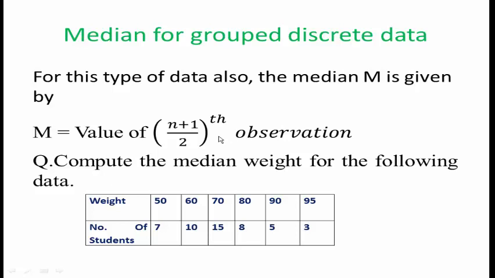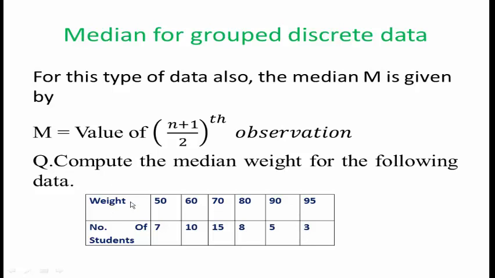As in the individual series, the formula for the median M is the value of the (n plus 1) divided by 2th observation. The median is the middlemost observation.